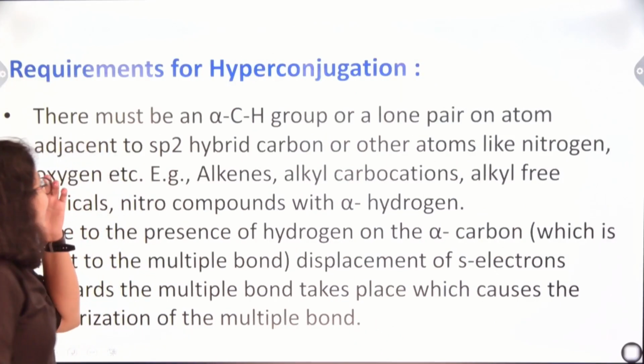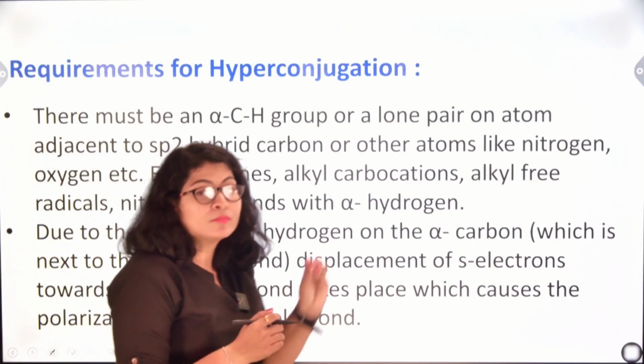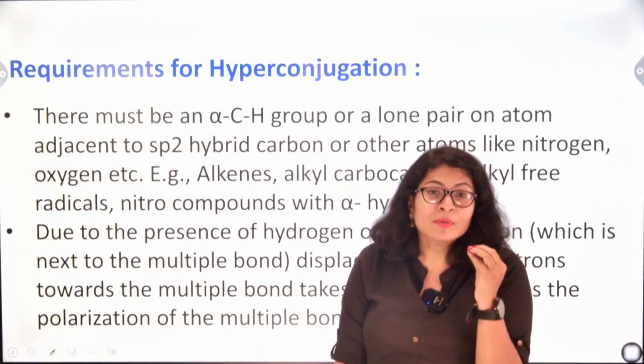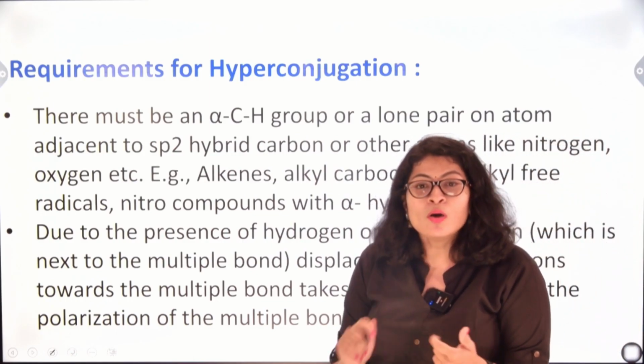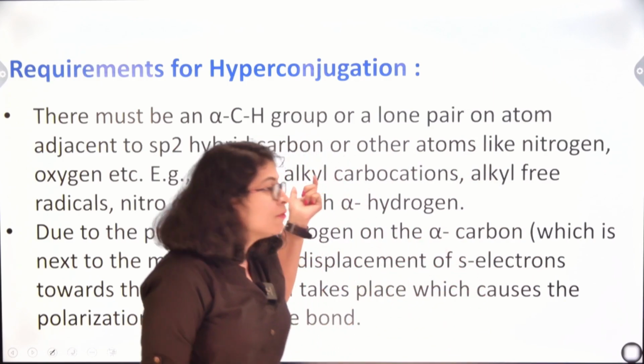Next is, what are the requirements for hydrogen hyperconjugation? The primary requirement is the presence of alpha hydrogen or a lone pair of atom. Now what do you mean by alpha hydrogen?